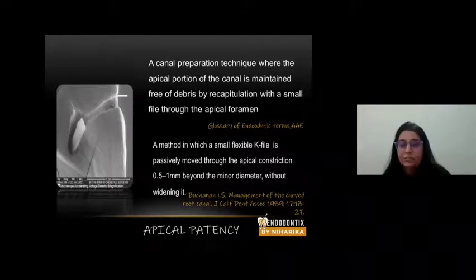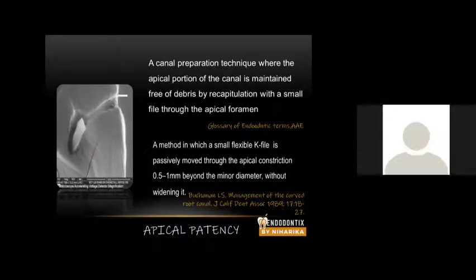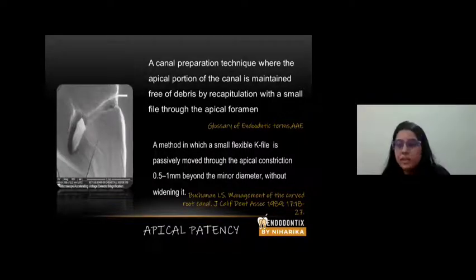canal. I mentioned a few minutes back that the most common cause why the master cone is short of the working length is accumulation of debris in the root canal. Nowadays, I'm sure most of us are using rotary principles in pediatric dentistry or in general dentistry, right? But what is the biggest drawback of rotary files apart from instrument separation?